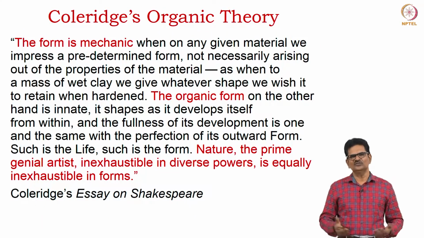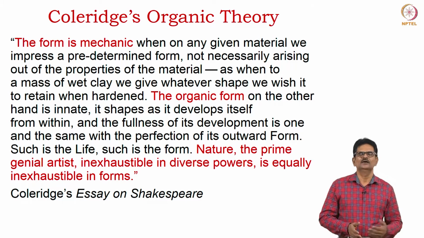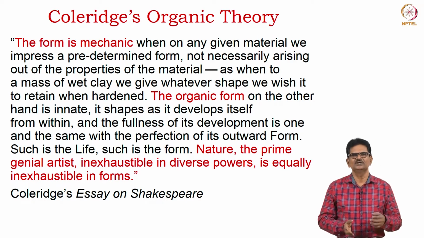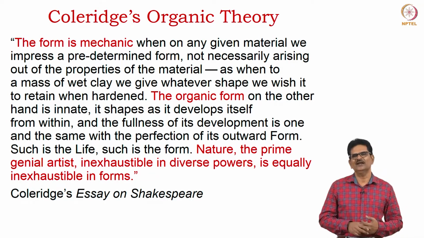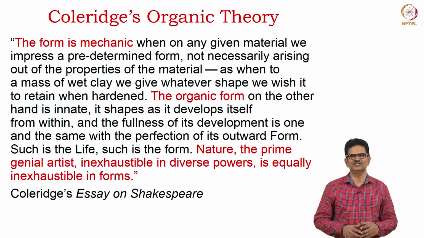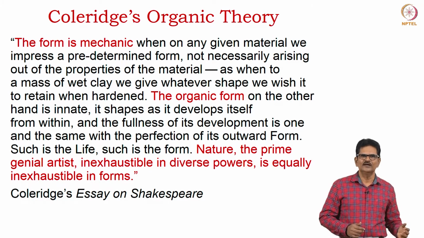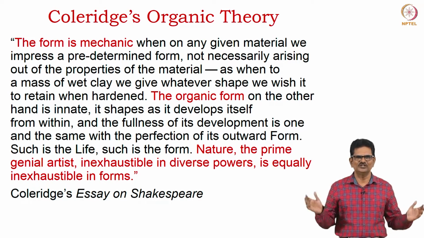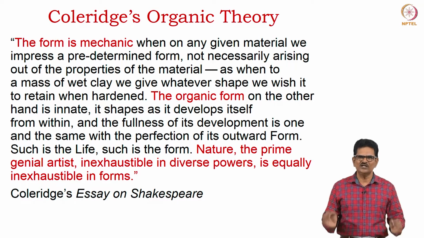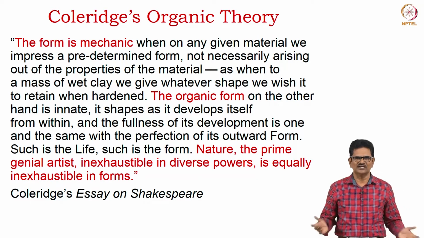Similarly, Coleridge also offered a theory of poetry based on this organism. Let us see what he has said about this organic poetry in his essay on Shakespeare. He compares organic poetry with mechanic poetry, that is the neoclassical poetry, differentiating it from romantic poetry. "The form is mechanic when on any given material we impress a predetermined form, not necessarily arising out of the properties of the material, as when to a mass of wet clay we give whatever shape we wish it to retain when hardened. The organic form, on the other hand, is innate."